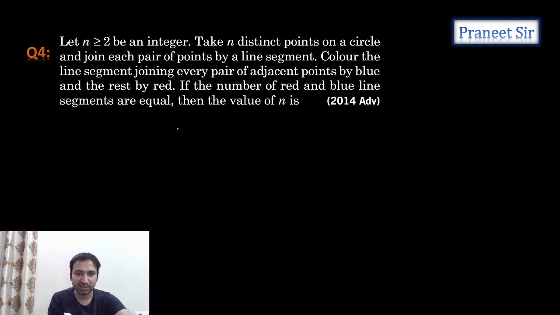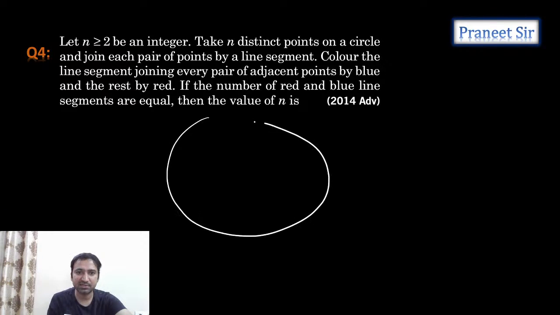Okay, let's take it this way. Let's take a circle like this. There is a circle something like this, okay? And then there are n points. So let's take n points here, something like this. These n points we need to join by using colored lines. What are these colored lines?